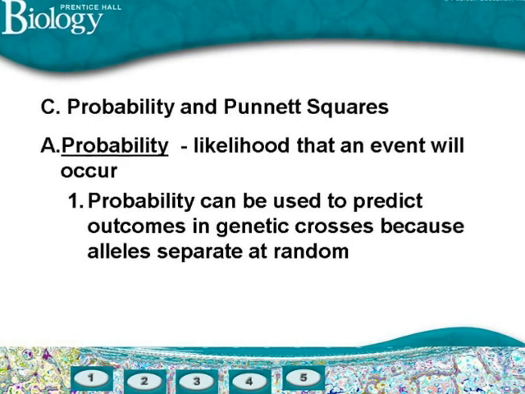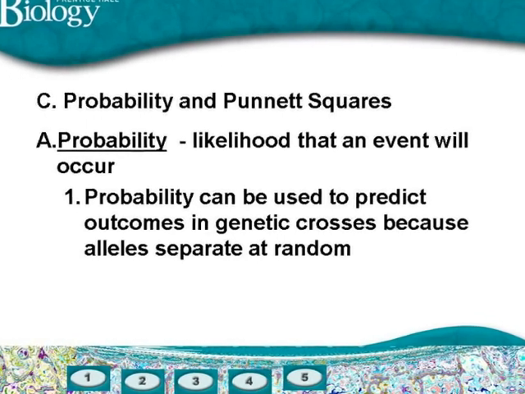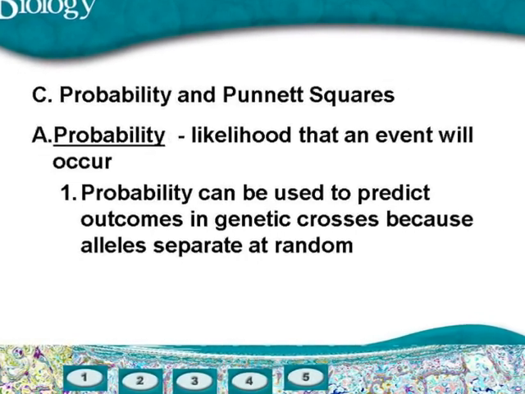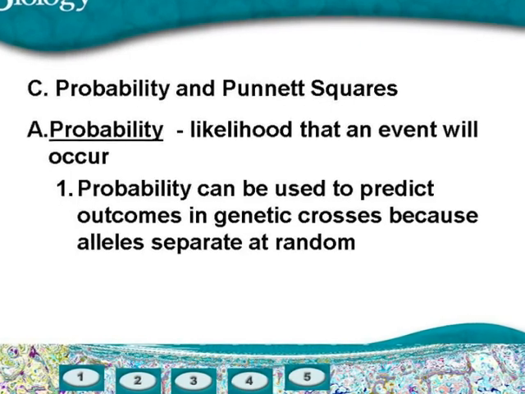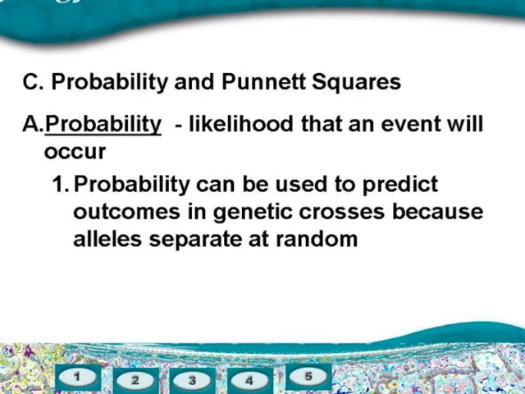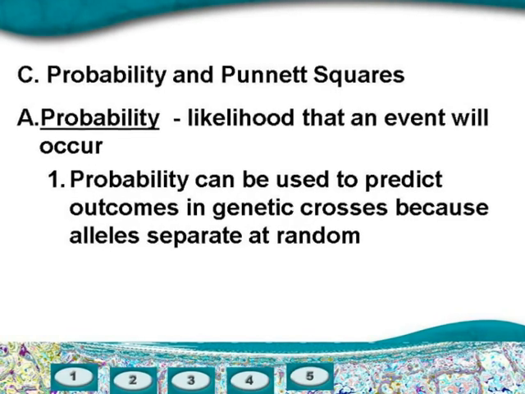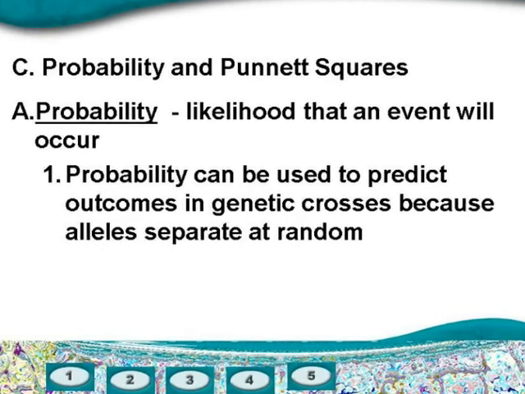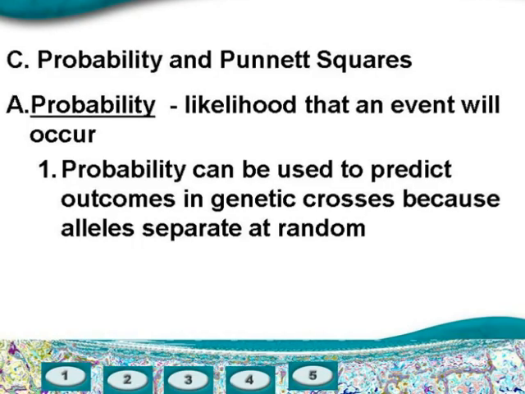To better illustrate this, we are going to use probability and Punnett squares. Probability is the likelihood that something will happen. So Punnett squares are not used to predict actual outcomes of genetic crosses, but instead they are used to predict what will probably happen.